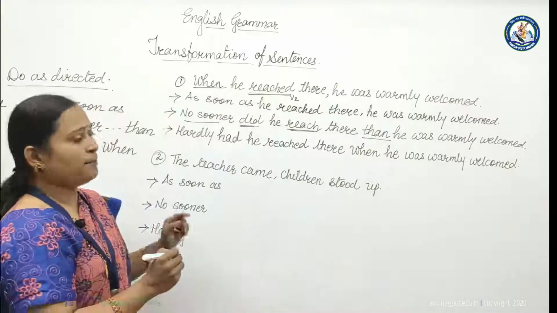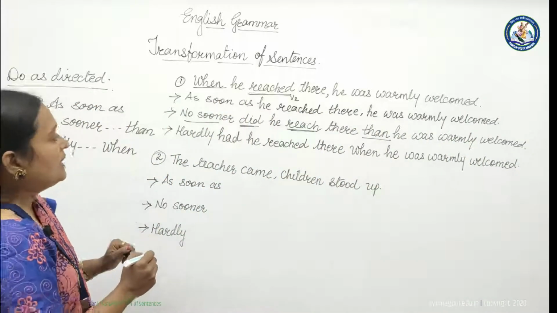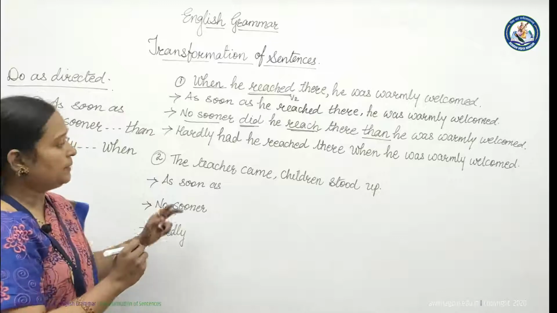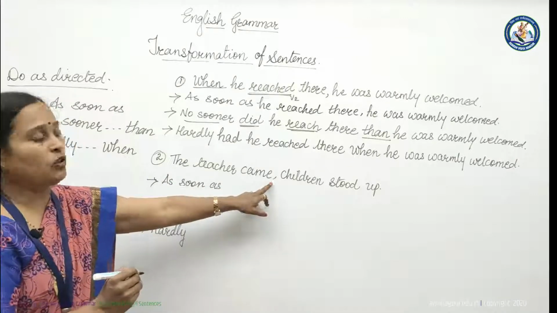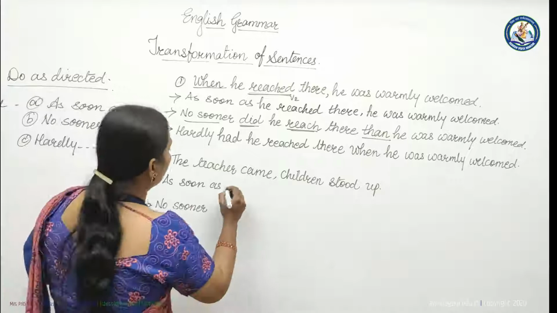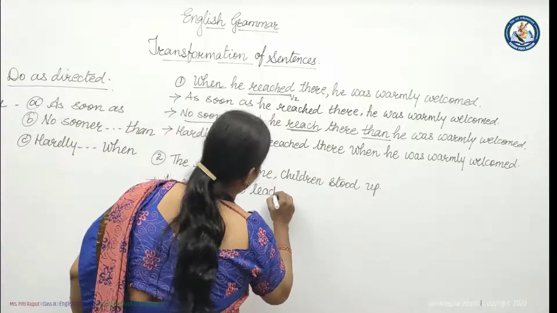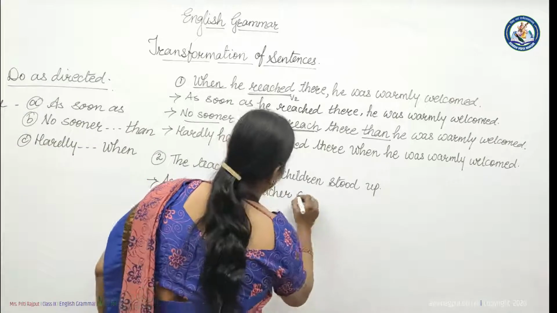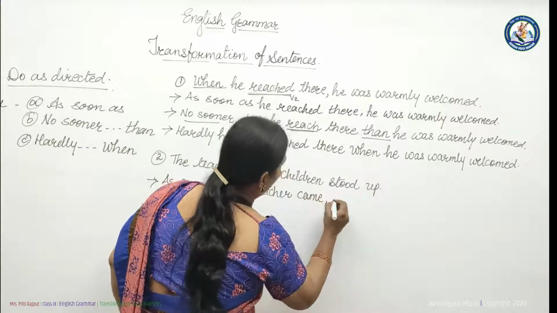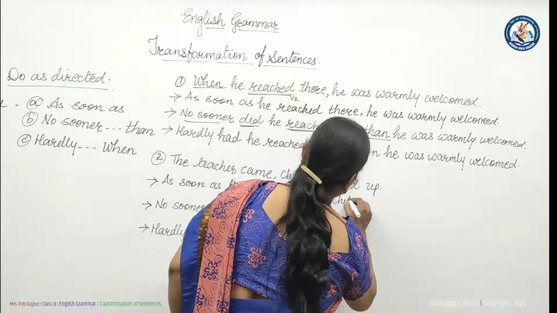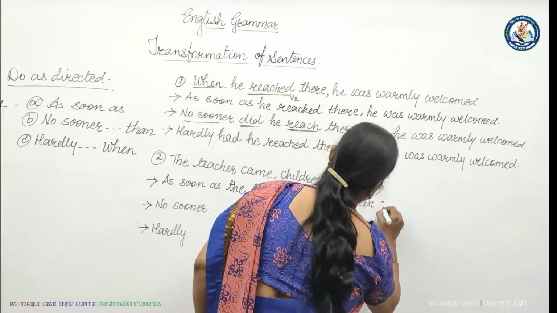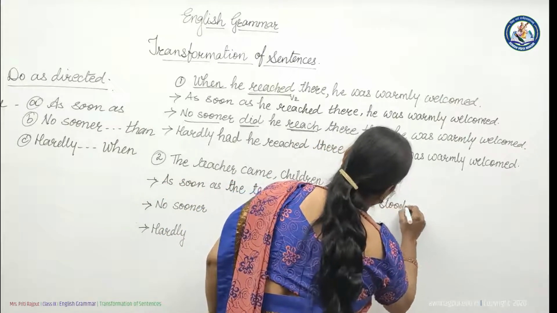Now another example for your better understanding. The teacher came, children stood up. Here also the two sentences are separated with a comma. As soon as, the first action, the teacher came, comma, second action, children stood up.